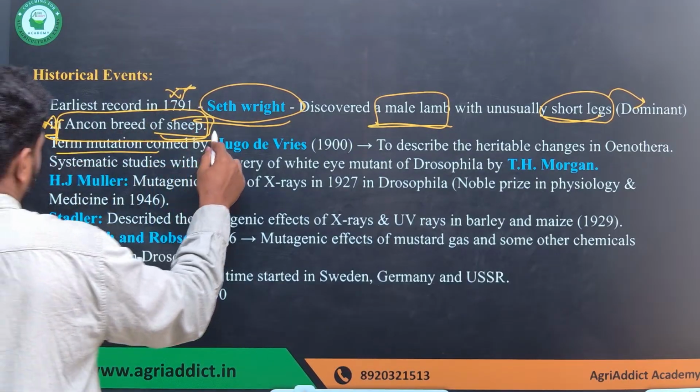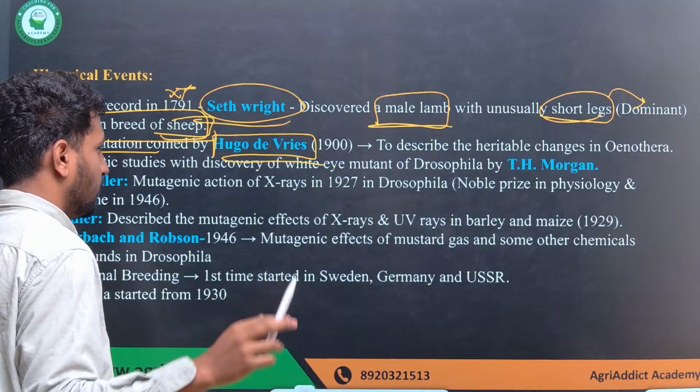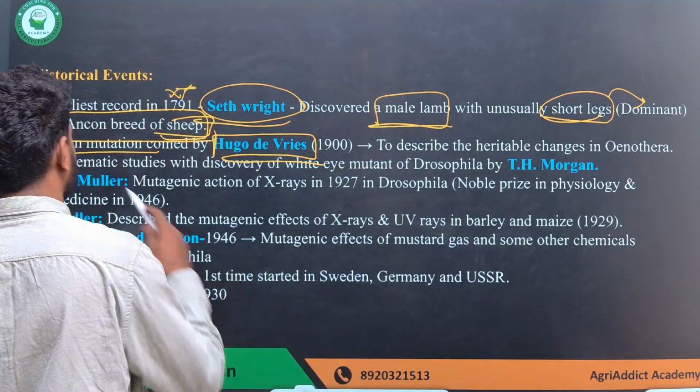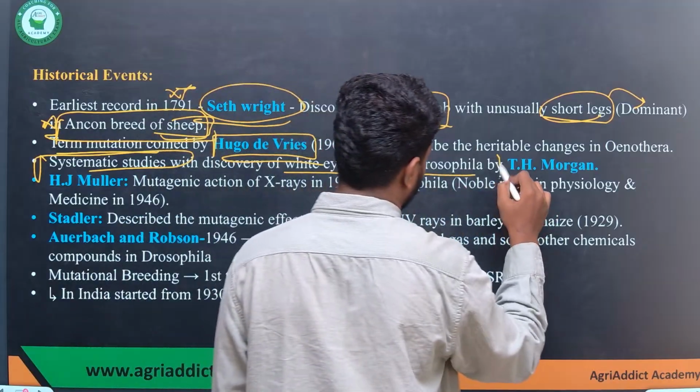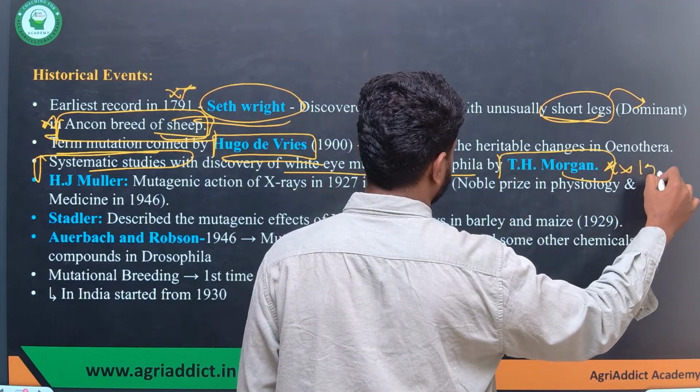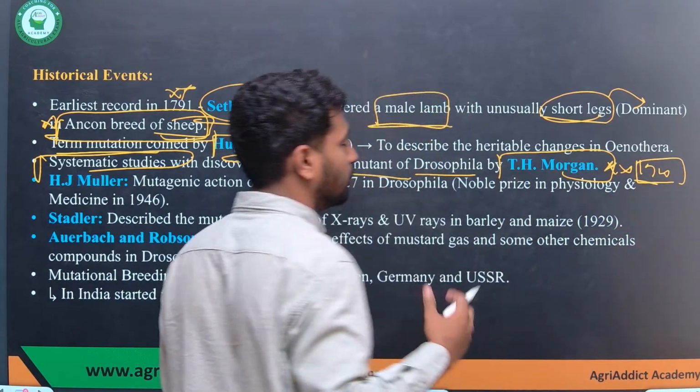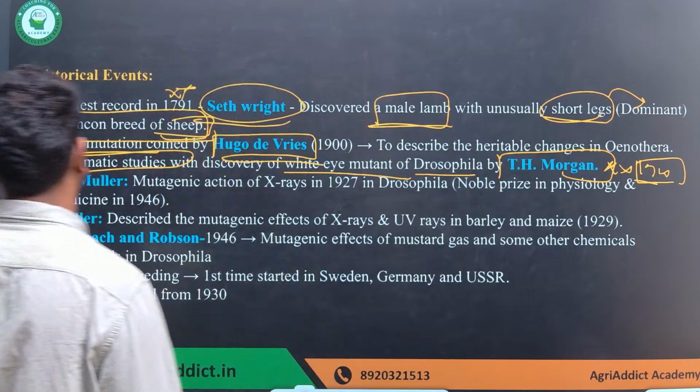The term mutation, as I told you, was coined by Hugo de Vries to describe a heritable change, but the systematic studies began because of the white eye gene in Drosophila by T.H. Morgan in 1910, which led to the discovery of so many other phenomena also.